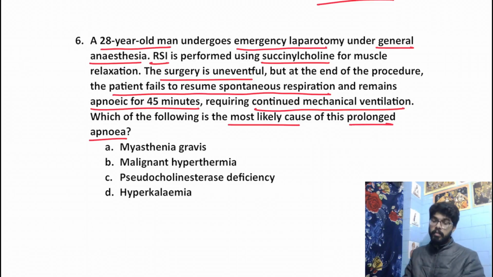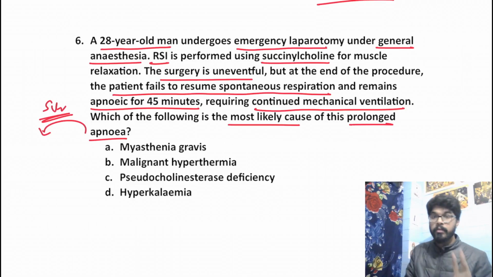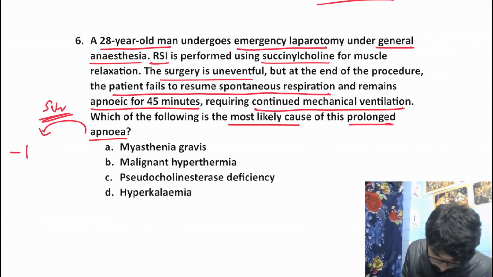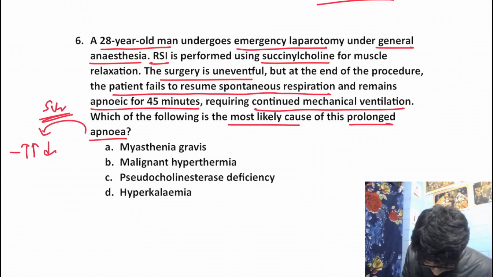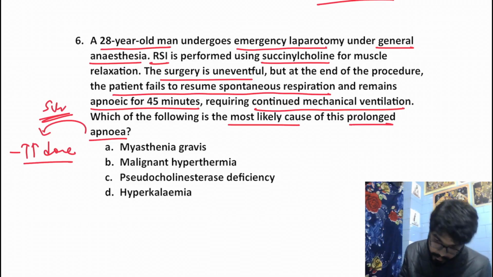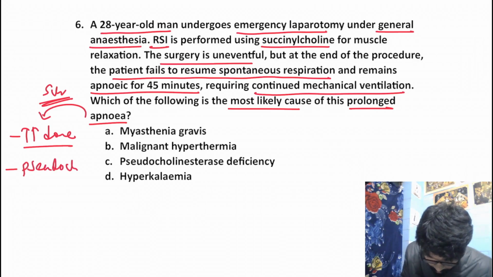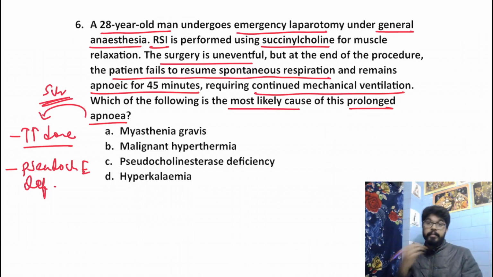Now remember that prolonged apnea due to succinylcholine use can be due to only 3 causes. Number 1, we have provided a very high dose, more than 5 milligram per kg, which has resulted in a phase 2 block. Then something called pseudocholinesterase deficiency. Pseudocholinesterase is the enzyme which degrades succinylcholine.